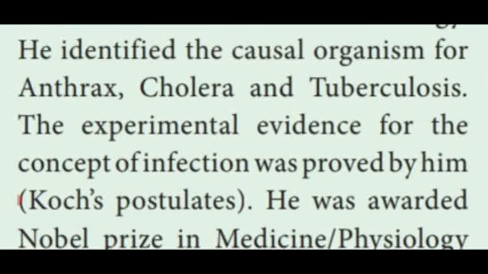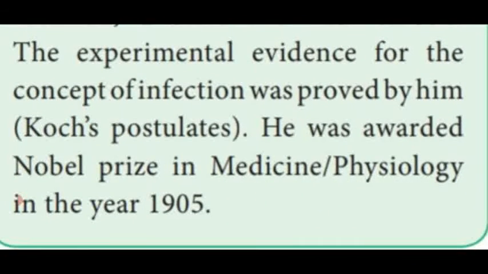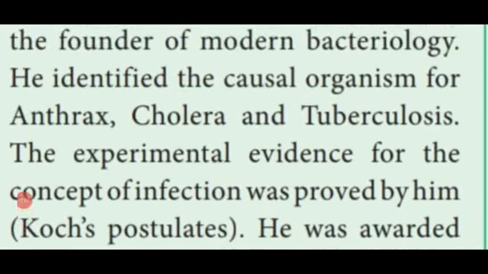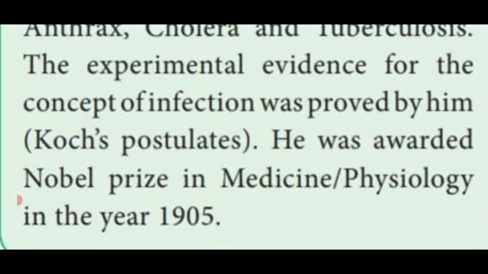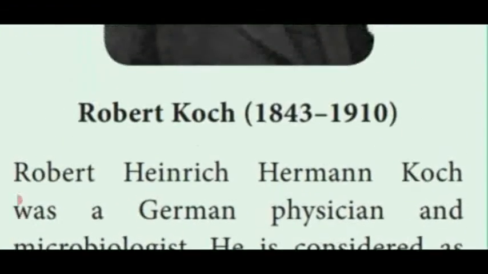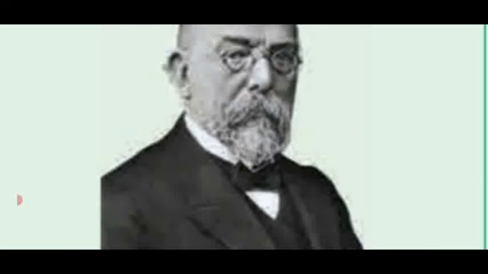That means he gave certain evidence based upon the experiments done by Koch. Those evidences are named Koch's postulates. For this, he was awarded the Nobel Prize in medicine and physiology in the year 1905. So Koch was awarded the Nobel Prize for his work in medicine and physiology. So he is named the founder of bacteriology.